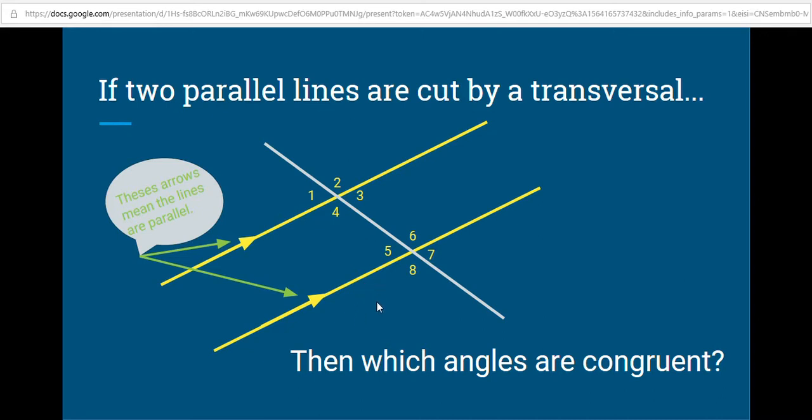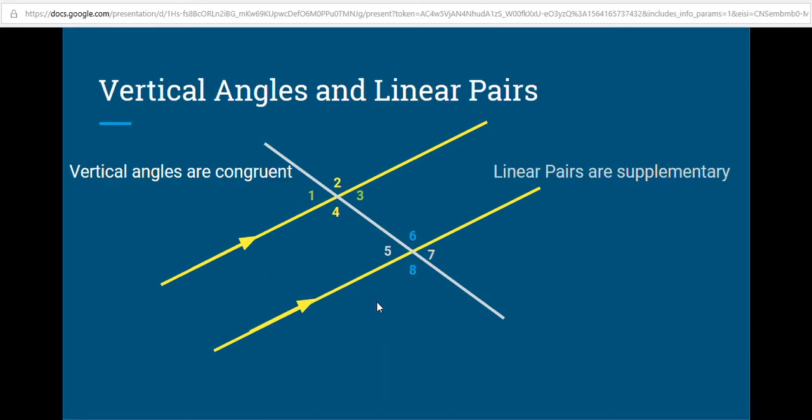So if two parallel lines are cut by a transversal, then which angles are congruent? Well, we'll get started with vertical angles. The vertical angles are color coordinated. 1 and 3 are both green. They are vertical angles. And you may remember from 2 slides ago, vertical angles are congruent. 2 and 4 are vertical angles. They are also congruent. 6 and 8 are vertical angles.